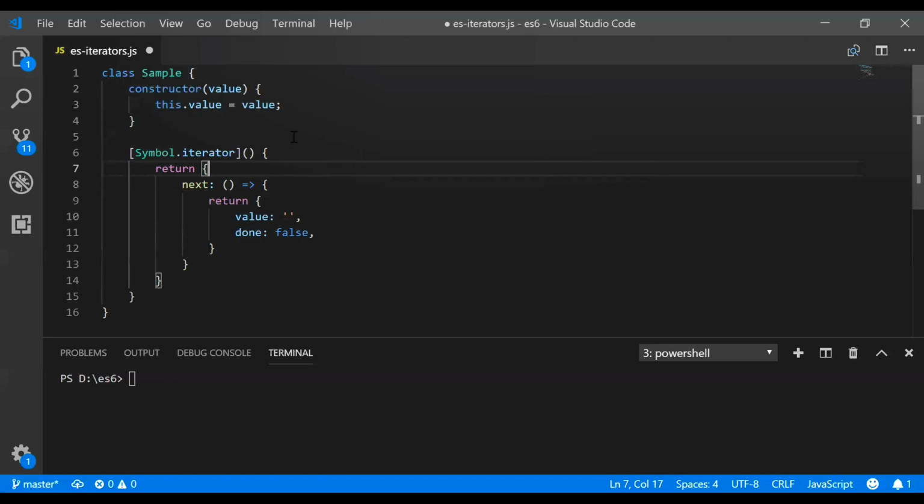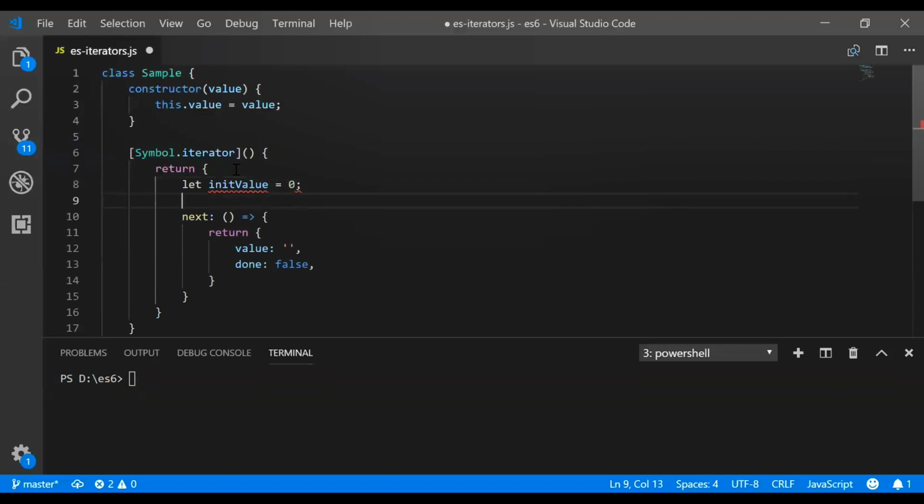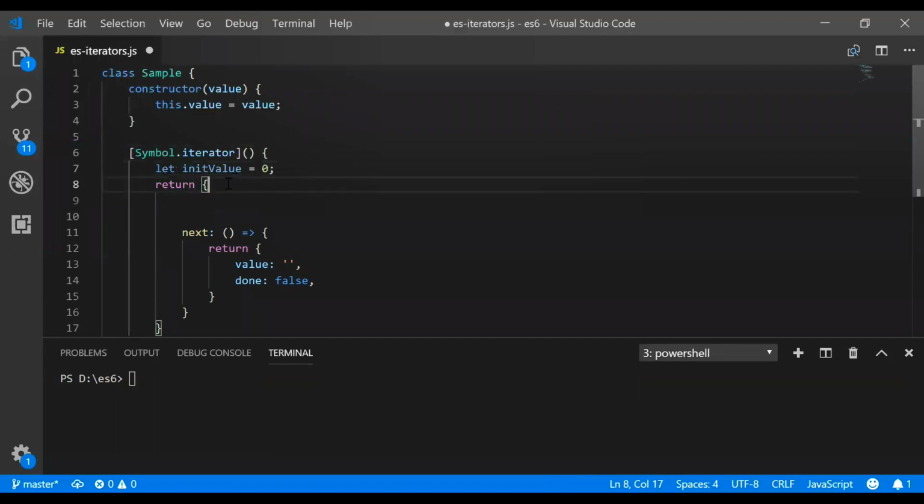So now we are going to check the condition. First, the initial value we will put as 0. Here we will define it outside the return. So the initial value will be 0 and then we are taking length.